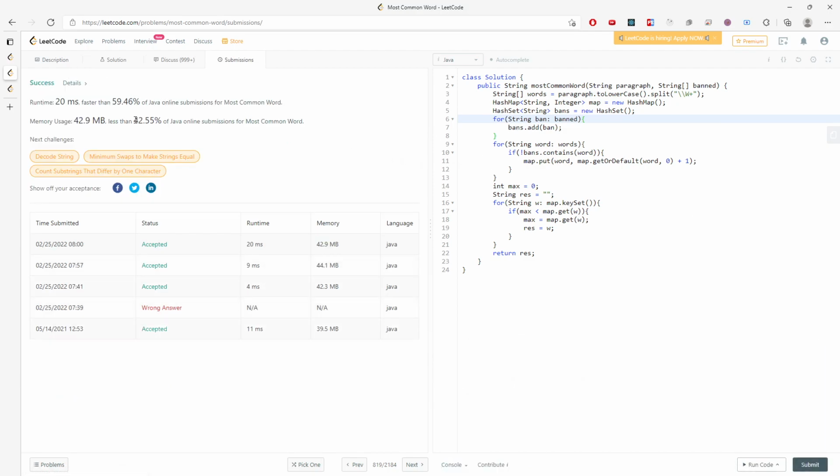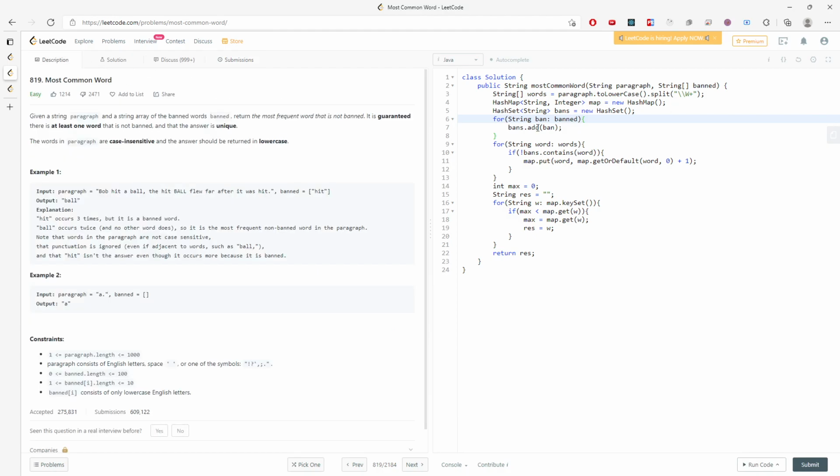All right. And yeah, the time and space are not actually good, to be honest. So let's talk about the time and space. So this is time, O of B, O of W, and this is constant, and this is O of map, so it should be O of W, right?